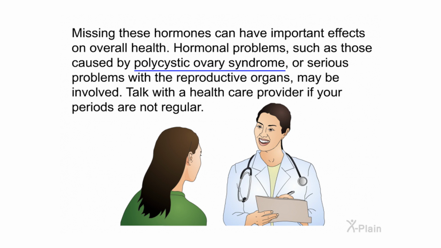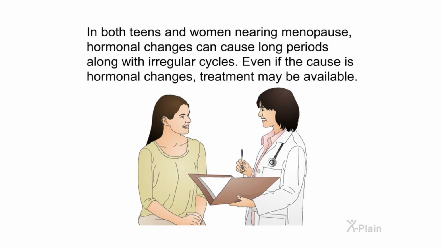Hormonal problems, such as those caused by polycystic ovary syndrome, or serious problems with the reproductive organs, may be involved. Talk with a healthcare provider if your periods are not regular. In both teens and women nearing menopause, hormonal changes can cause long periods along with irregular cycles. Even if the cause is hormonal changes, treatment may be available.